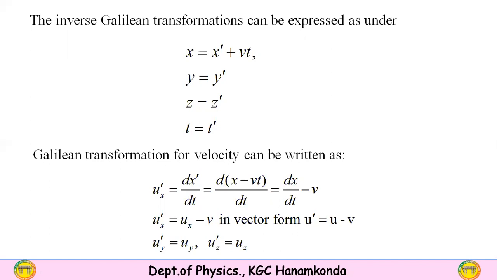v is the constant speed of the S dash frame of reference. Therefore, ux dash equals ux minus v, where dx by dt is the speed in the S frame of reference. In vectorial form, u dash equals u minus v. There is no relative motion along the y and z axes. Therefore, uy dash equals uy and uz dash equals uz. These are the set of equations for velocity in Galilean transformations.